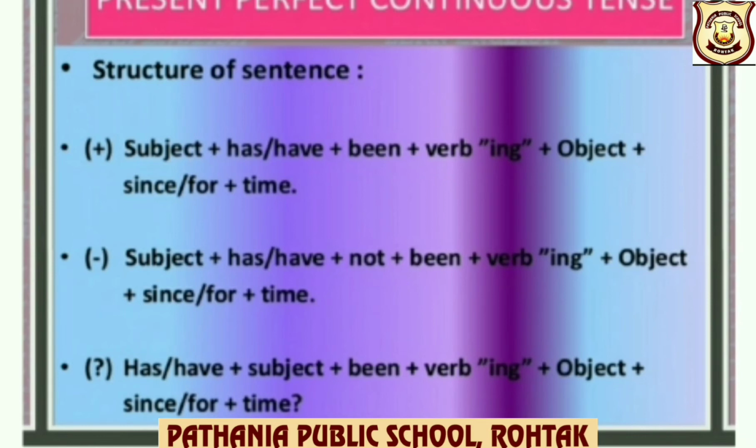Negative: subject plus has/have plus not plus been plus verb-ing plus object plus since or for plus time. Interrogative: has/have plus subject plus been plus verb-ing plus object plus since or for plus time, question mark.